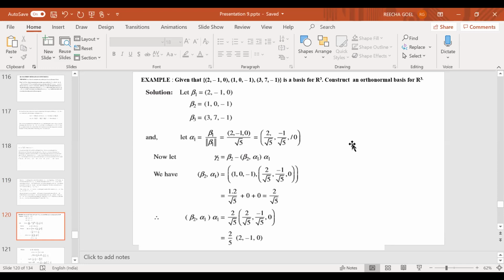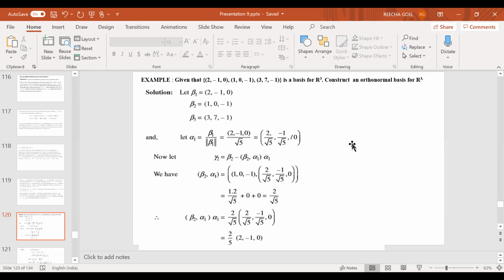The inner product for real numbers is basically the dot product, that you have to keep in mind. That is, if you are considering R n and suppose x is equal to x1, x2, xn, an n tuple, and y is equal to y1, y2, yn, another n tuple. These are two elements of this. Then the inner product of x with y is defined to be equal to x1 y1 plus x2 y2 plus x3 y3, and so on. That is, you have not treated them as a vector space. It is nothing but the dot product between these two vectors. So I am going to make use of this fact while solving this particular problem.